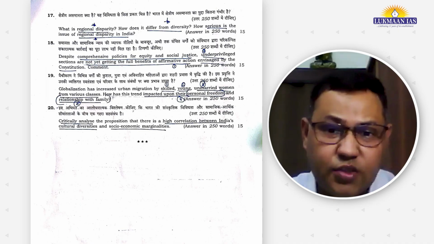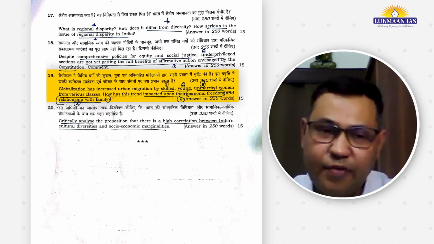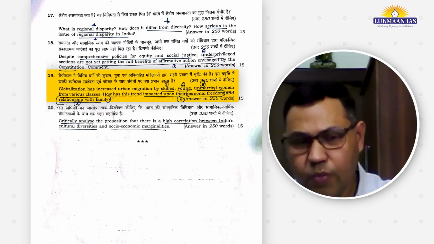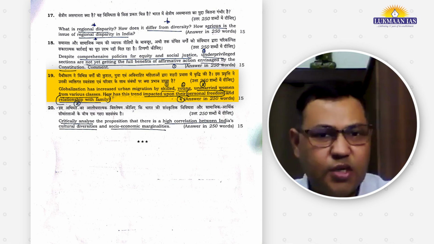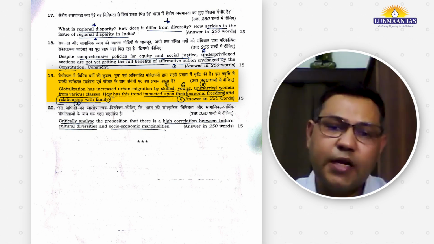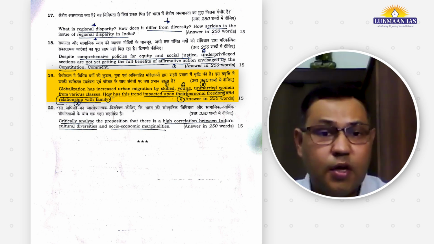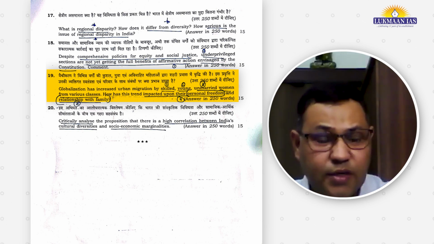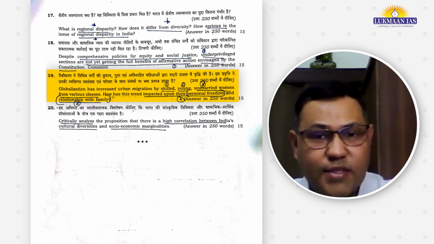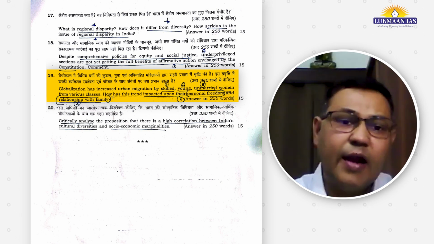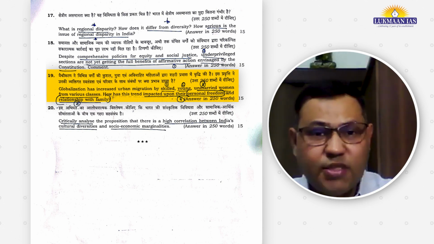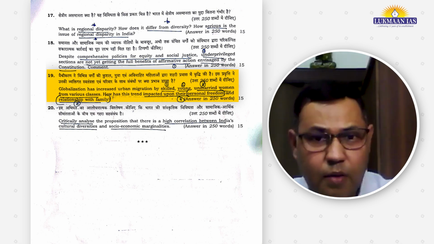Similarly, question number 19 is also a thought-provoking question. Even though we have covered this theme in our Lukmaan IAS lectures and test series, it says: globalization has increased urban migration by skilled, young, unmarried women from various classes. So it is talking about migration, globalization, and various sections of the society. How has this trend impacted their personal freedom and relationship with family? So, what is the impact of migration towards urban areas, in the backdrop of globalization, of skilled people, youth, and even unmarried women? How does it affect their personal freedom and relationship with family?